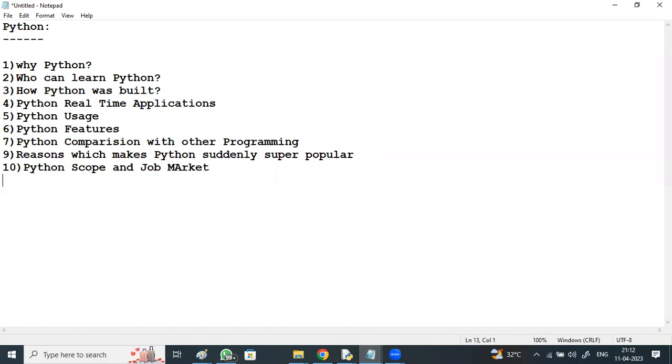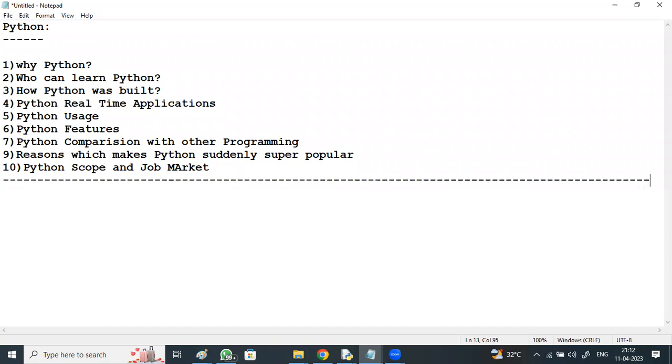So these things I'll be discussing in today's and tomorrow's session. I'll be briefing you about all these things. So starting with why Python: I define Python in 5 lines.